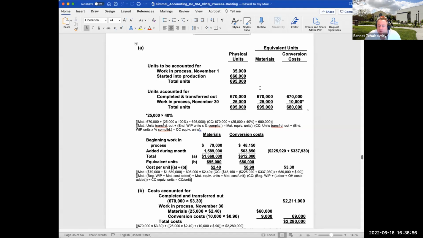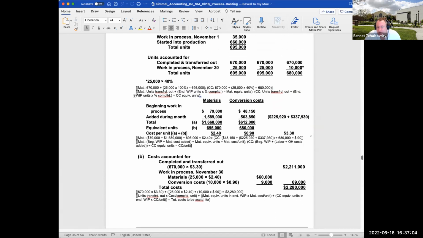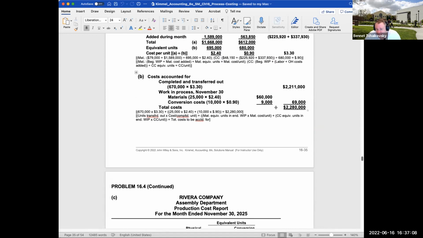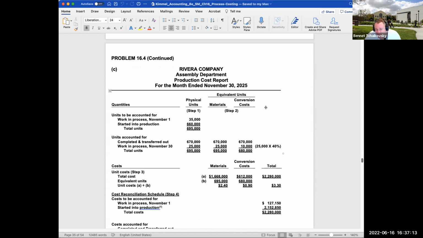So here we have over here. So these are the equivalent units for materials and conversion. This is basically the cost per equivalent unit. Total cost to be accounted for. Again, right over here, production cost report.